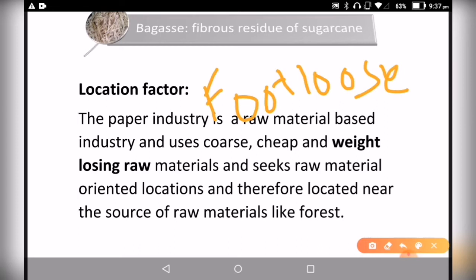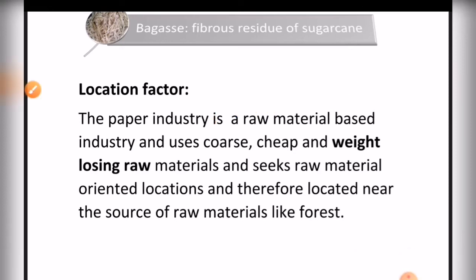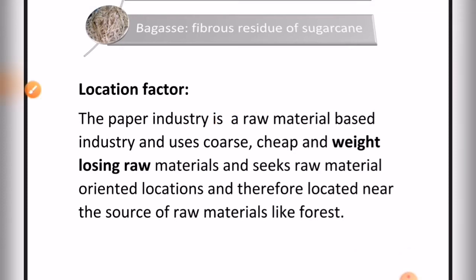If you transport these sugarcanes to some far areas, the sucrose level or the raw material used may lose its weight. So the raw material dependent industries are always established near the raw materials. Similarly, our paper industry is also a weight losing industry.